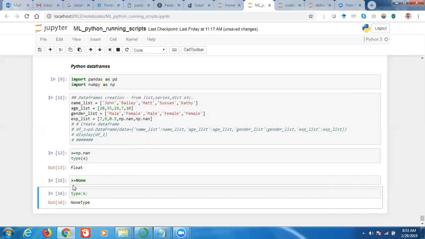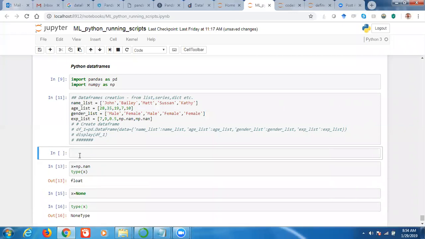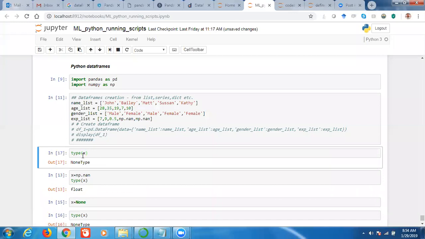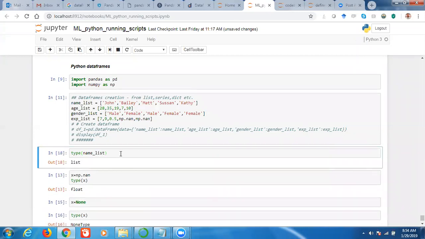So now after defining these four lists, these are nothing but lists, right? So let's see the types. We are calling this from the NumPy package, so we have to provide the name of the package in the beginning.